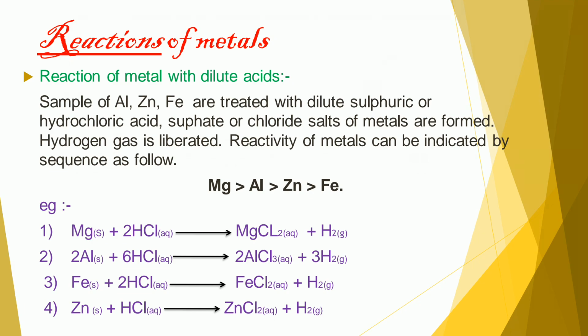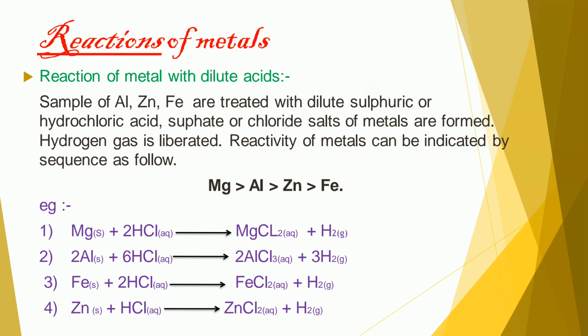Third, reaction of metal with dilute acid. When samples of aluminium, zinc, iron are treated with dilute sulfuric acid or hydrochloric acid, sulfate or chloride salts of the metal are formed. Hydrogen gas is also liberated. Reactivity of metals can be indicated by a sequence. Magnesium is more reactive than aluminium. Aluminium is more reactive than zinc and zinc is more reactive than iron.